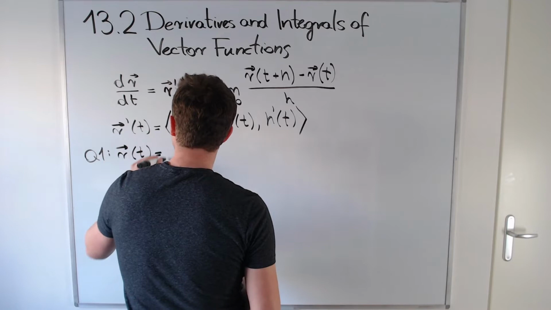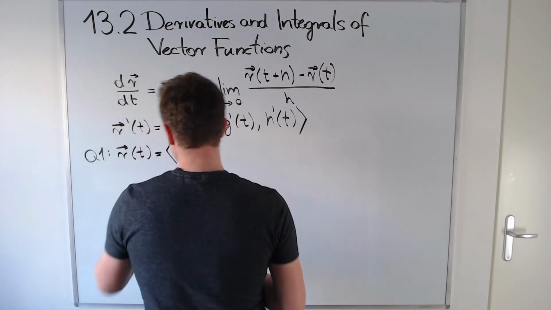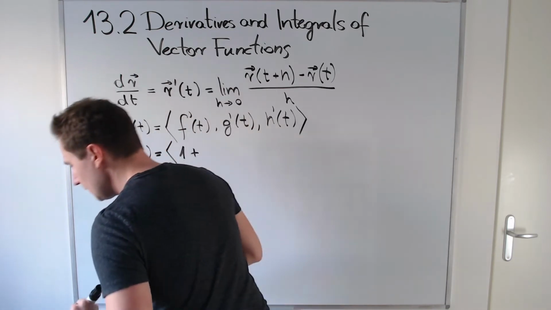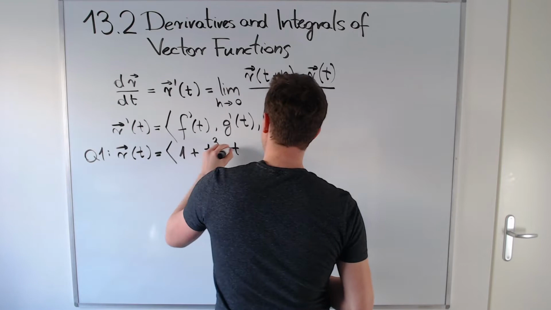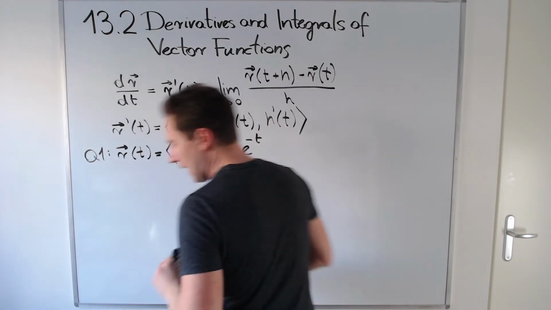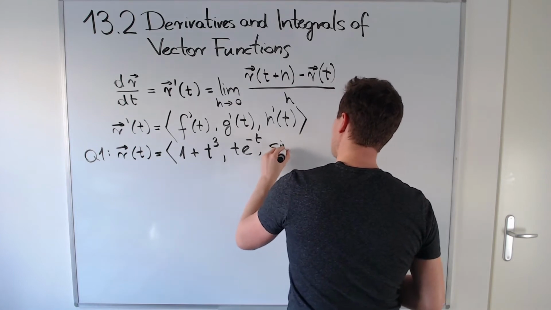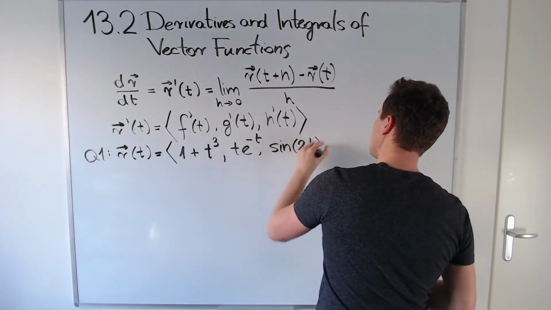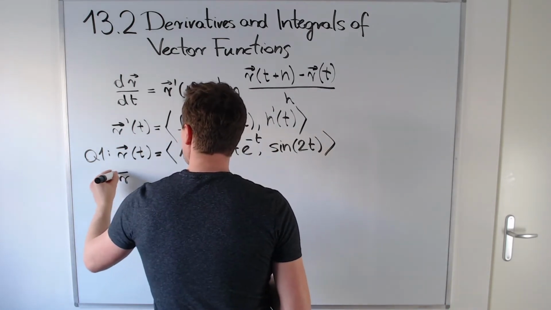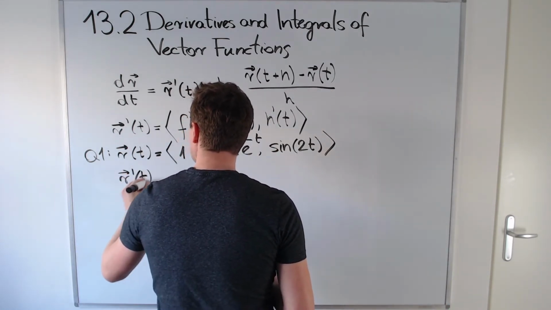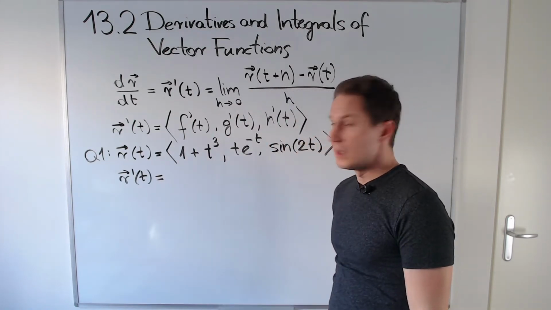I'm giving you the vector function with its components, and it has the three components: 1 plus t cubed, t times e to the minus t, and sine of 2t. And I'm asking you to compute the derivative of r(t). Pause the video and input your answers below.